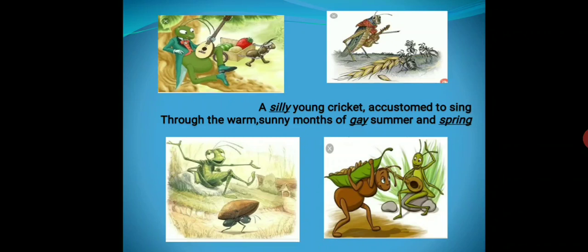Spring is the season of flowers. Spring is the season of happiness. In the spring season, there is abundance of food and everybody has a lighter heart. So, the ant is utilizing that season and because the food is in abundance, it is storing the food for the time of scarcity. While the cricket is just spoiling the time.